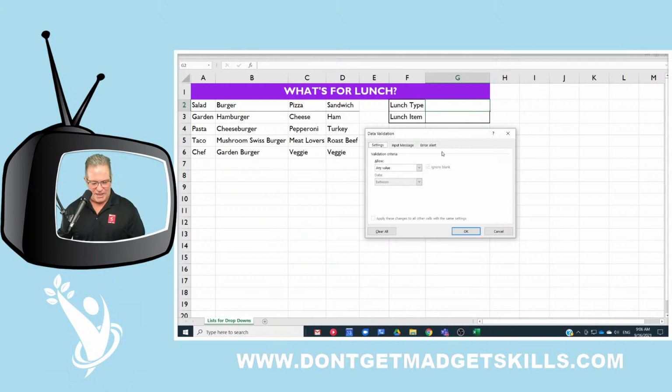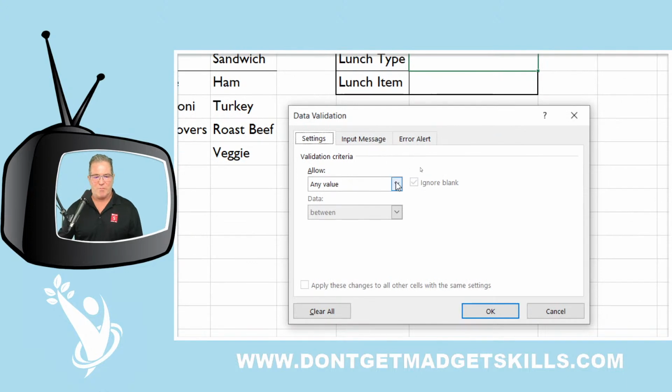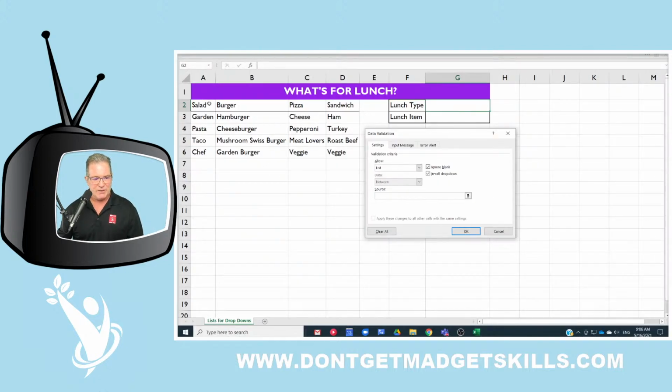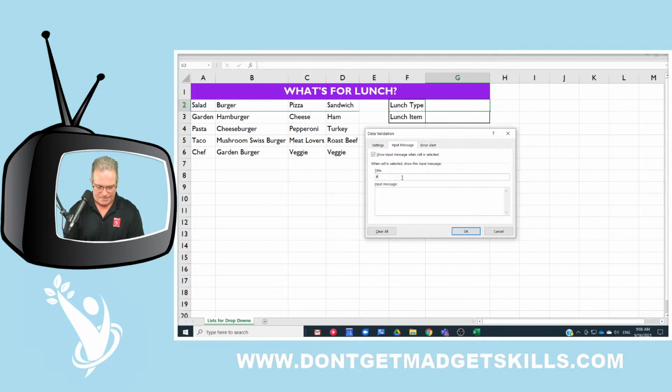Remember that I selected that cell right there. Now my lunch type, let's zoom in. So for my settings, I want to pick from a list, and then the source of my list is this header row right here. That's it. So for the input message, here's where you can put in, pick your lunch type, some instructions.